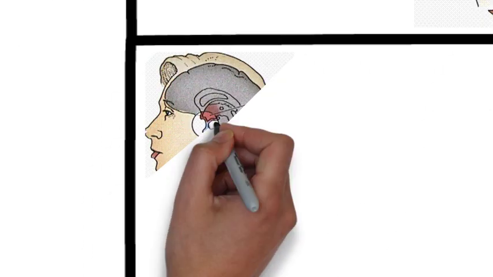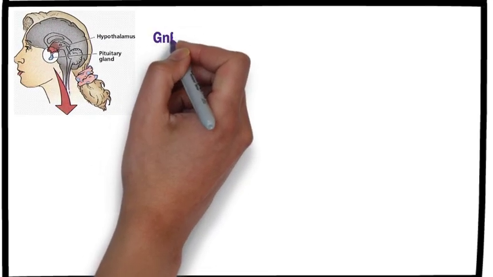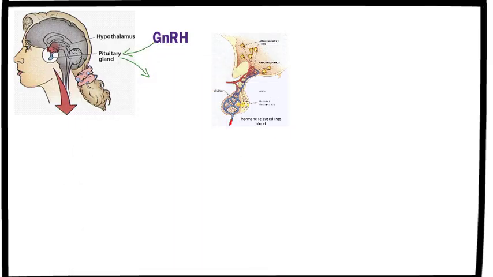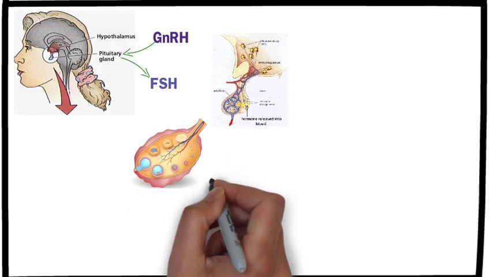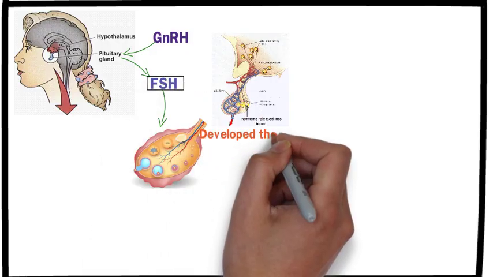Our hypothalamus releases a hormone called GnRH, gonadotropin-releasing hormone. This hormone stimulates the pituitary gland to release FSH, follicle-stimulating hormone. FSH helps the ovaries to mature the egg, which is medically called a follicle. That's why it's called FSH.